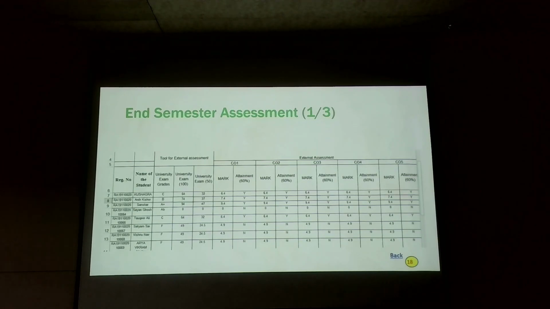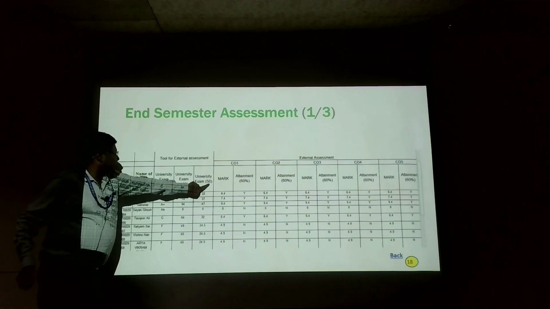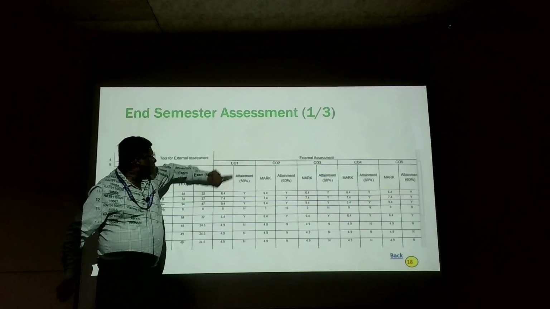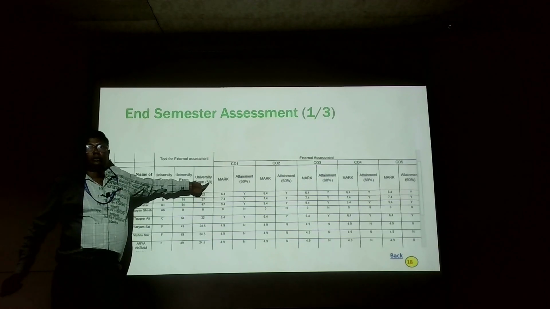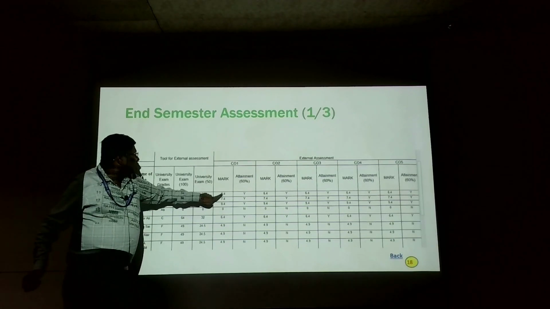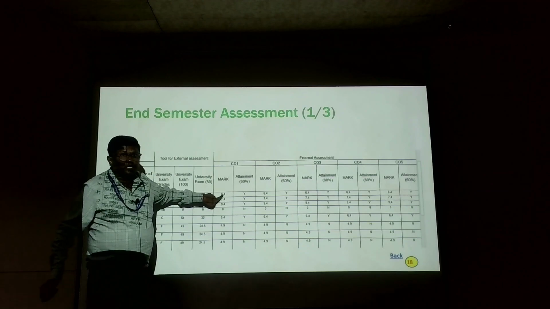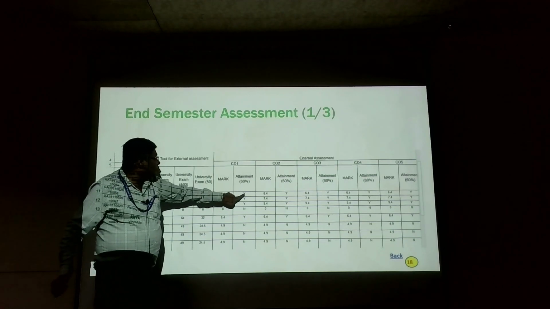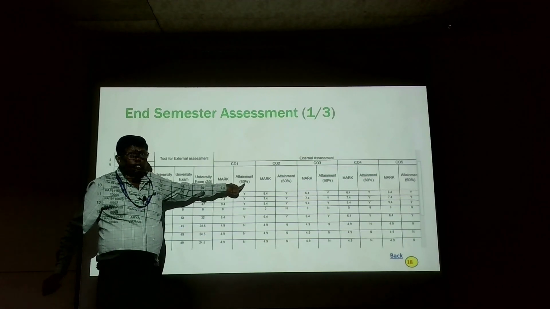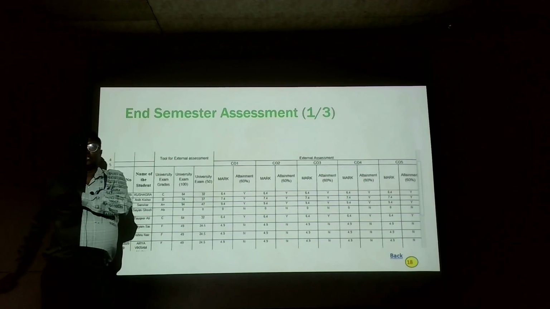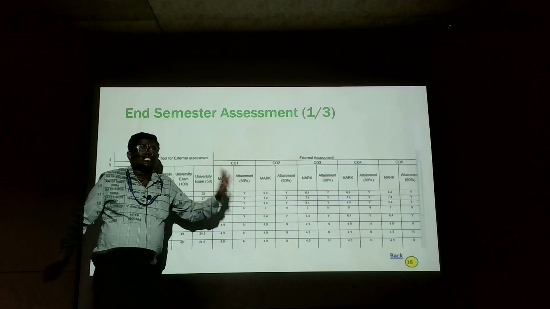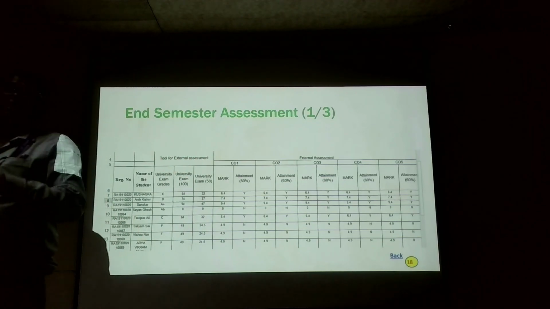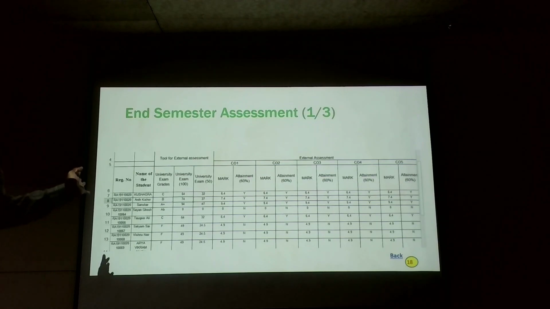Suppose the total mark should be 50. So the maximum mark is 50 divided by 5, so 10 marks. Out of 10, what is the mark scored by a student? Y means 60%, so he has to score more than 6 to attain the value. If it is more than 6, then you have to give Y. The same rule which is applicable for the internal assessment, you have to apply for the end semester also.